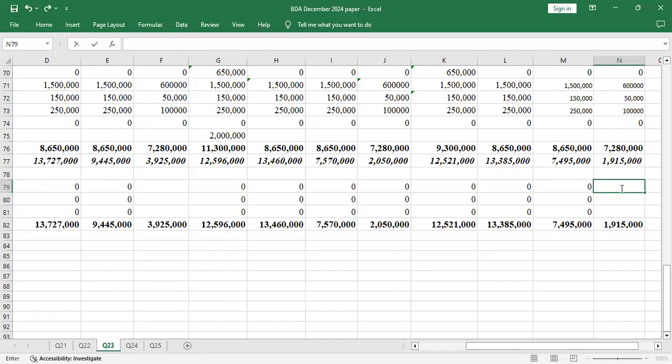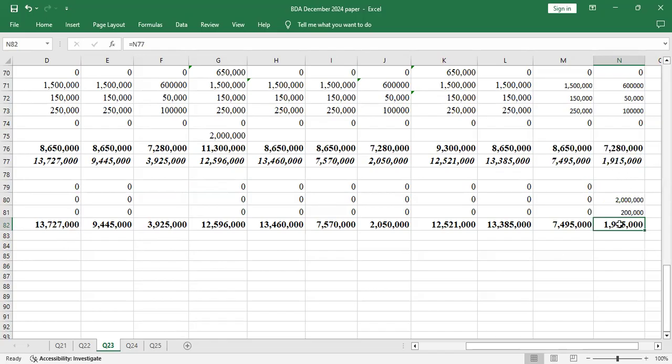So we have 2 million. Then we have 200,000. Those are expenses. So we had 1915. I'm not going to drag, because I dragged when this was 0, 0, so I was just adding them to 0. I was supposed to subtract these two.